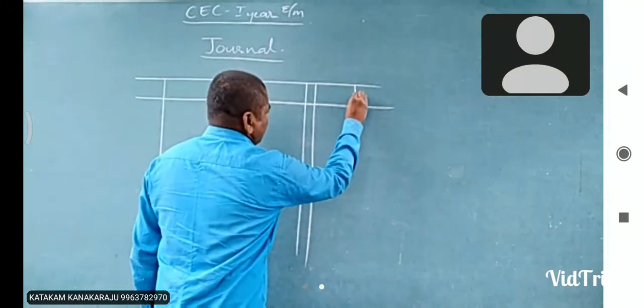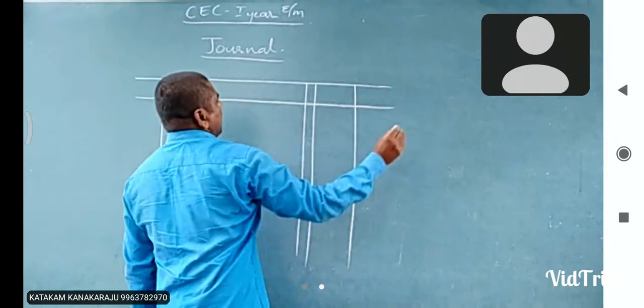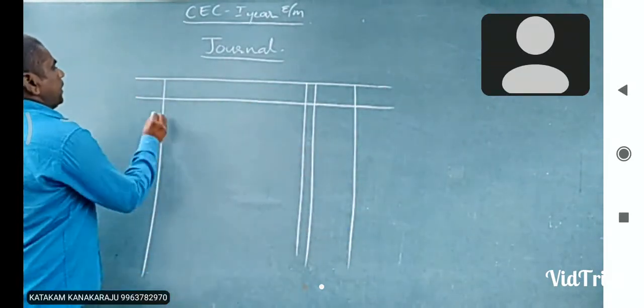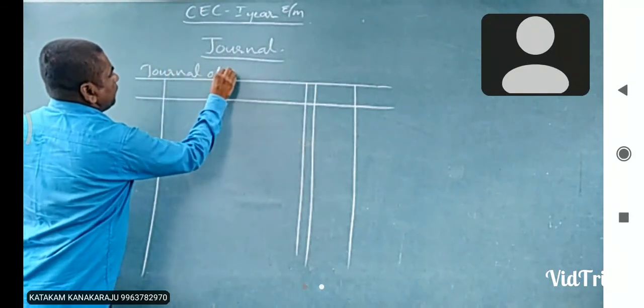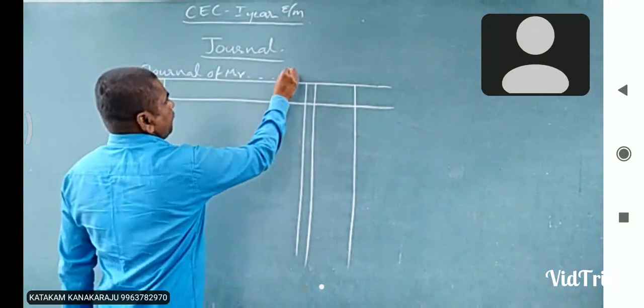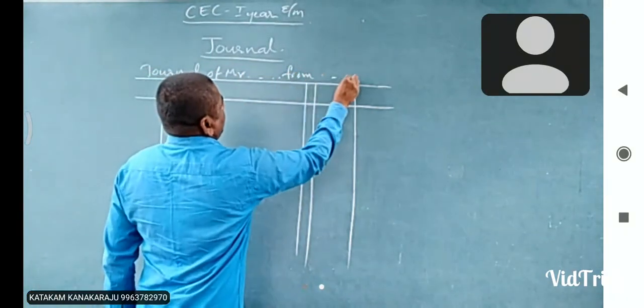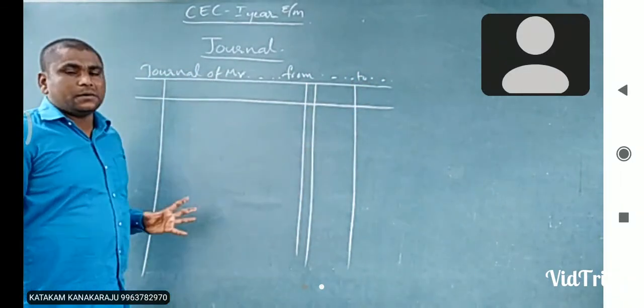And the next ones are the debit amount and credit amount. See here, this is the journal format. Journal of Mr. so-and-so, from where to where. This is the format of the journal.